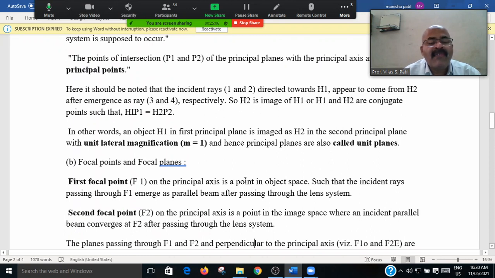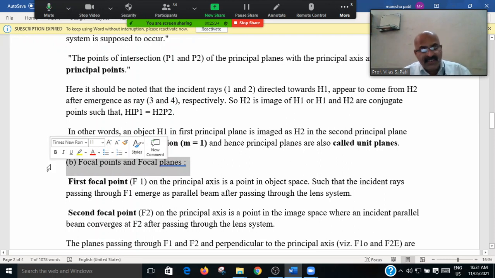That is, in other words, the object H1 is the first principal plane image and H2 is the second principal plane image. The unit lateral magnification M is equal to 1. That is, the lateral magnification factor M is equal to 1. Hence, the principal planes are also called the unit planes. Principal plane ला काय म्हटलं जातं इथं? युनिट प्लेन सुद्धा म्हटलं जातं. कुठेतरी ऑब्जेक्टिव्ह मध्ये विचारलं जाईल.